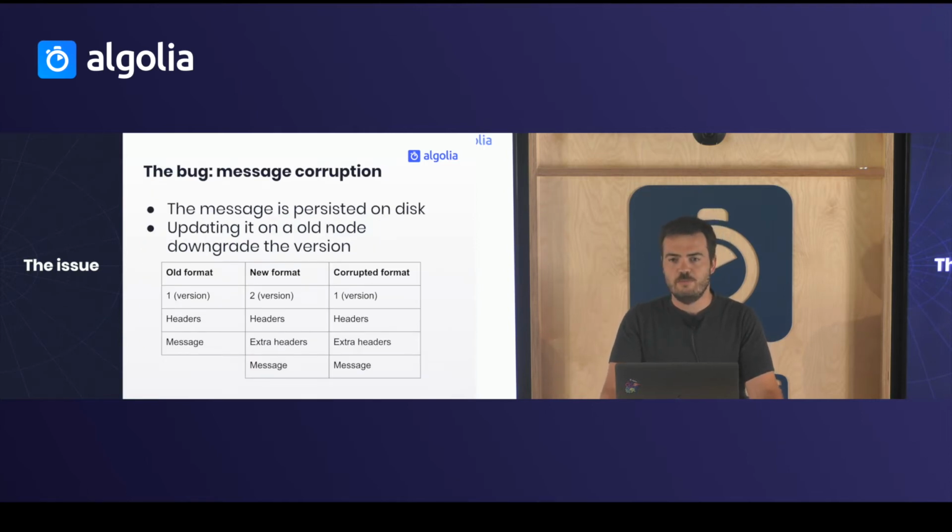So as you may guess, the issue was message corruption. One of the bug fixes enabled the new message format to leverage the new extra headers. The thing is, this message is persisted on disk, because when you send a new write operation, you don't want to lose it when we deploy the new software. So that's why, when I reverted, the issue was still there.